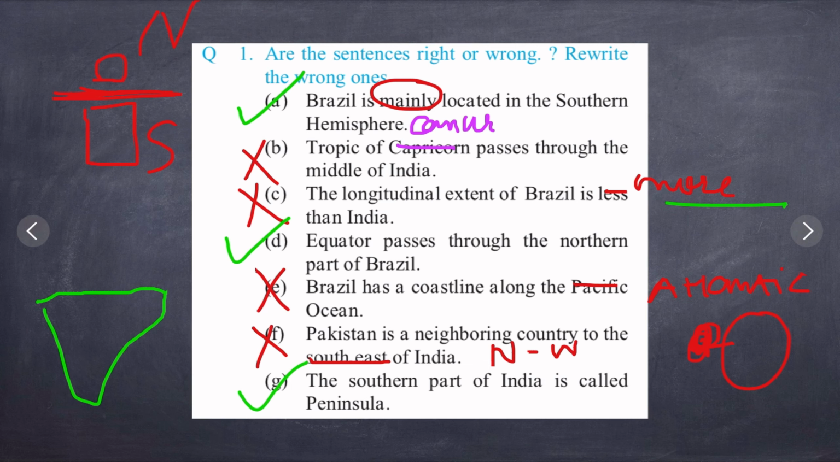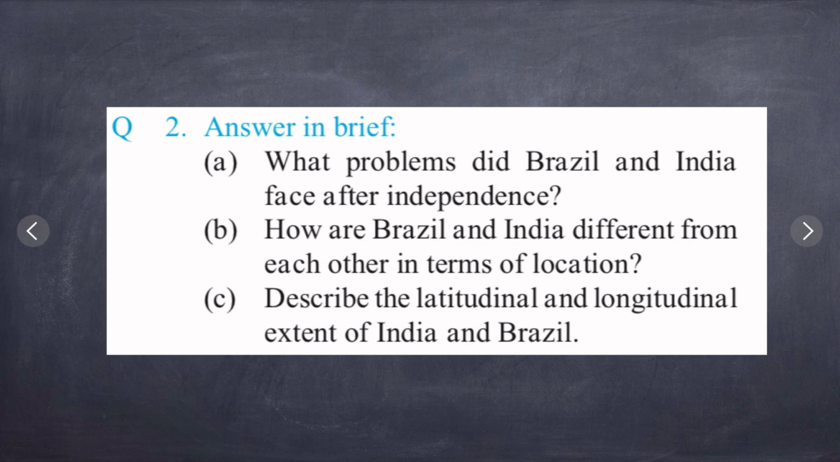Let us move ahead with the second question, which is answer in brief. The first out of it is, what problems did Brazil and India face after independence? Problems faced by India we will discuss first. India was under British rule, we know, for more than a half century and gained independence in 1947. The problems faced by India after 1947 were that in the initial years after independence, India fought 3 wars and faced famine situations in various parts.